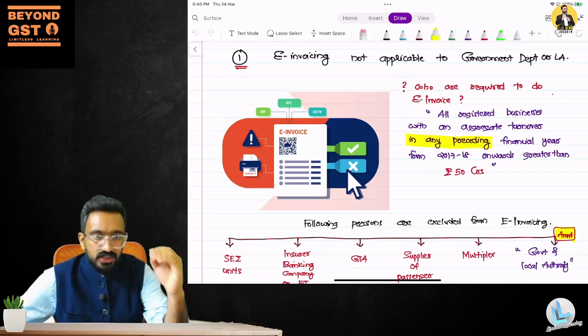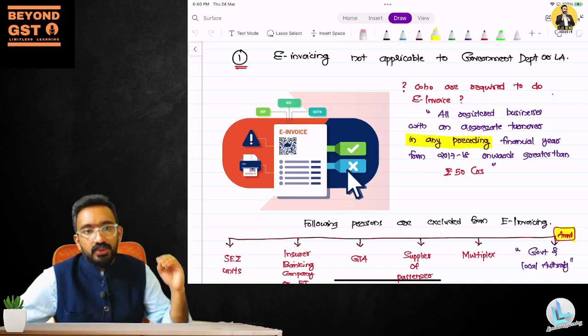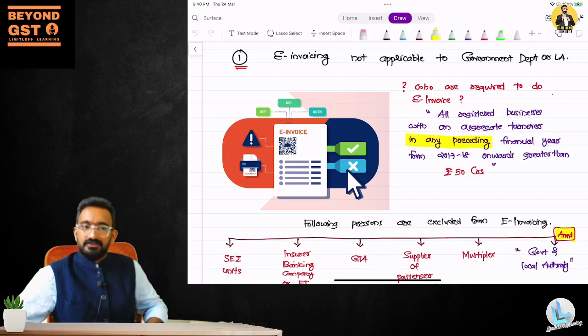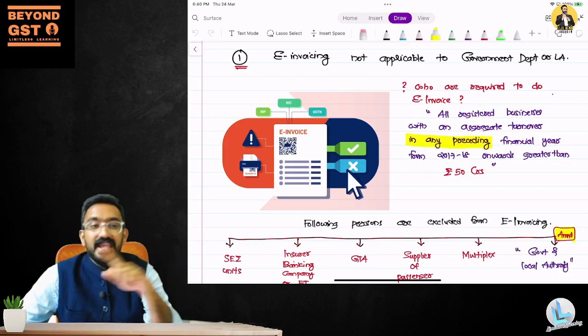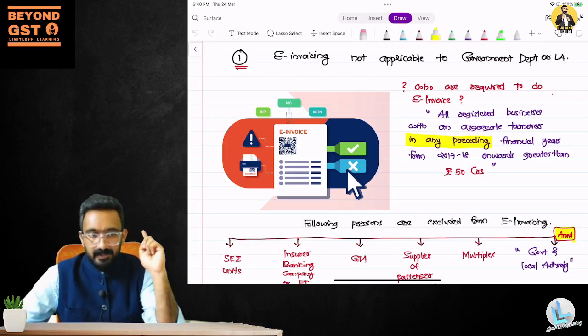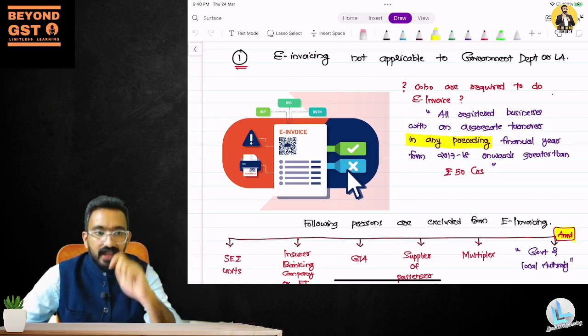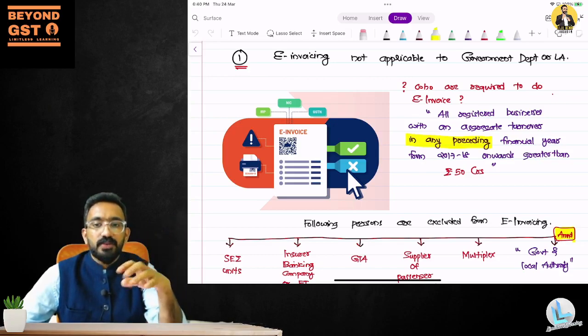All registered businesses with an aggregate turnover in any preceding financial year from 2017-18 onwards greater than 50 crore. A very important point that you need to understand here is this is the only place where they have not said previous financial year. They said any preceding financial year. If in any preceding financial year your aggregate turnover was above 50 crores, then the e-invoicing provision is applicable to you.